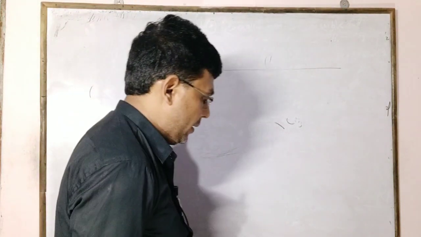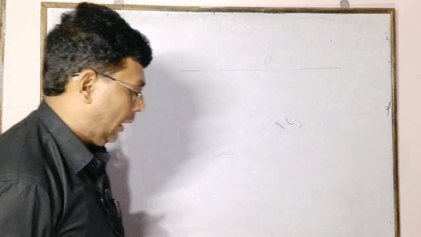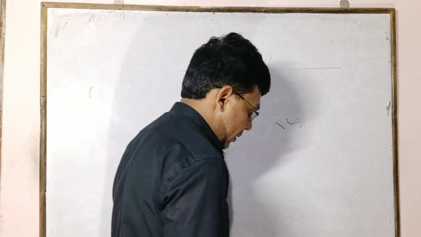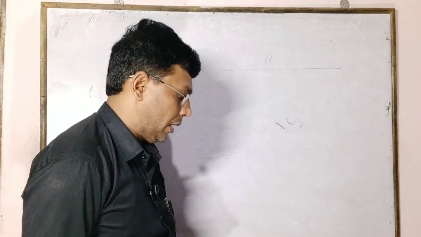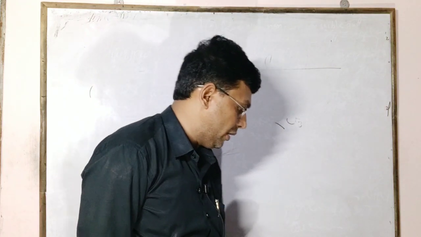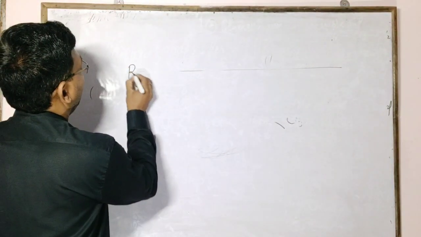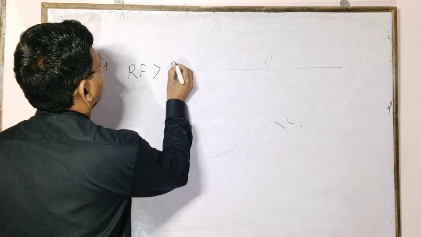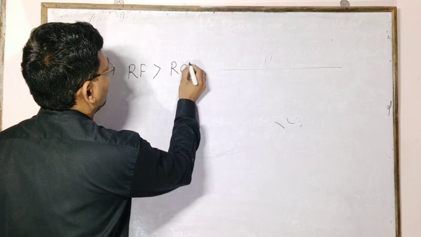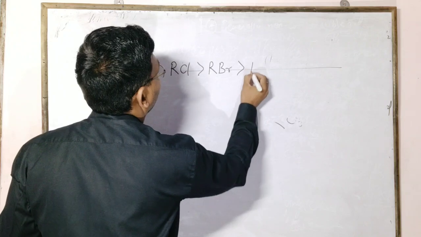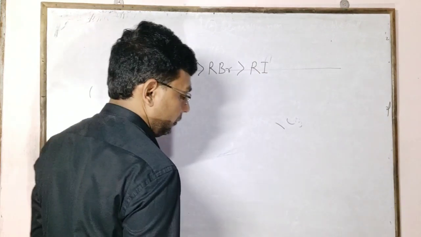Solubility decreases in the order alkyl fluoride, alkyl chloride, alkyl bromide, alkyl iodide, because the longest carbon-iodine bond breaks most easily. So the stability decreases in the order alkyl fluoride, alkyl chloride, alkyl bromide, alkyl iodide.